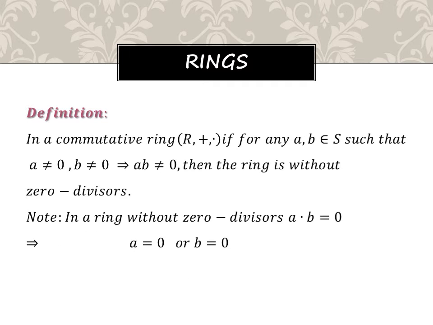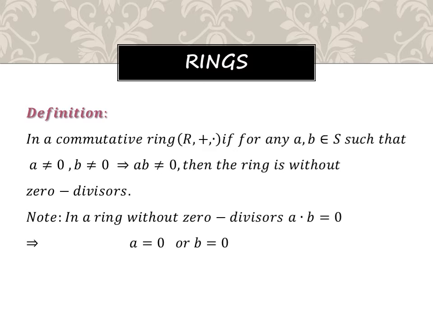Now zero divisor and integral domain are very important definitions. So this is the definition of zero divisor. In a commutative ring, not an ordinary ring, the commutative property also exists. That is the reason I explained the commutative definition. In a commutative ring, if for any a, b belongs to S such that a not equal to 0, b not equal to 0 implies ab not equal to 0, then the ring is without zero divisor.